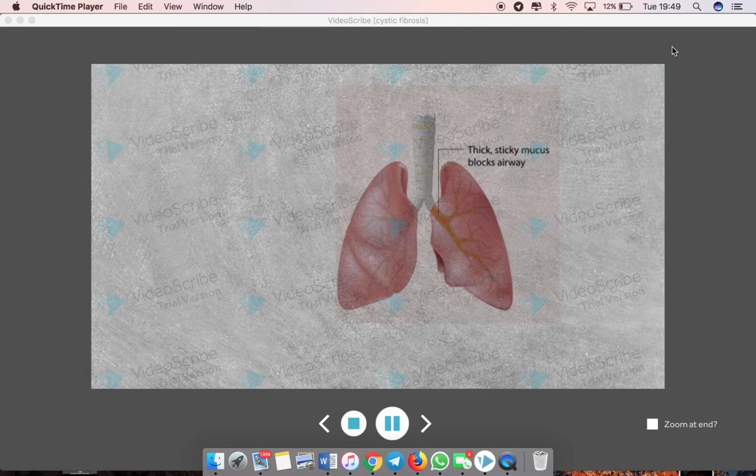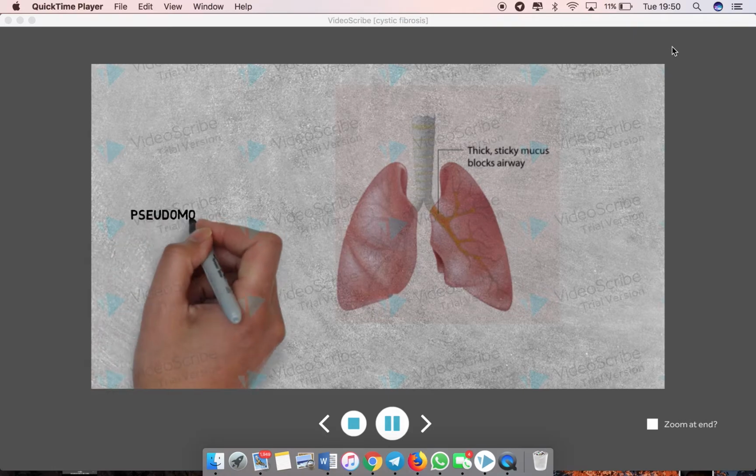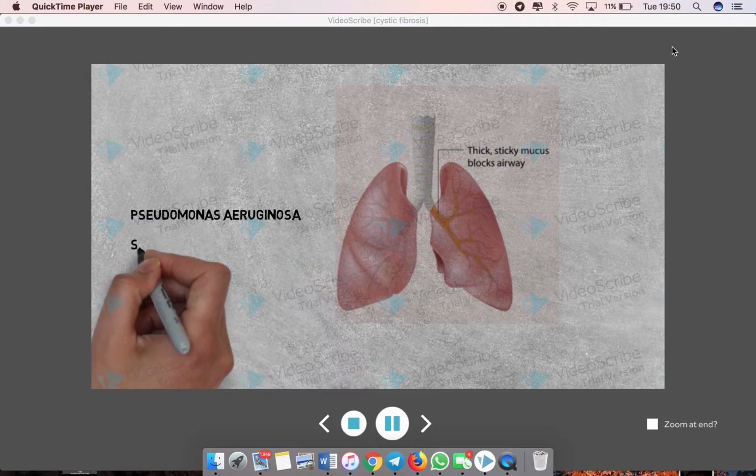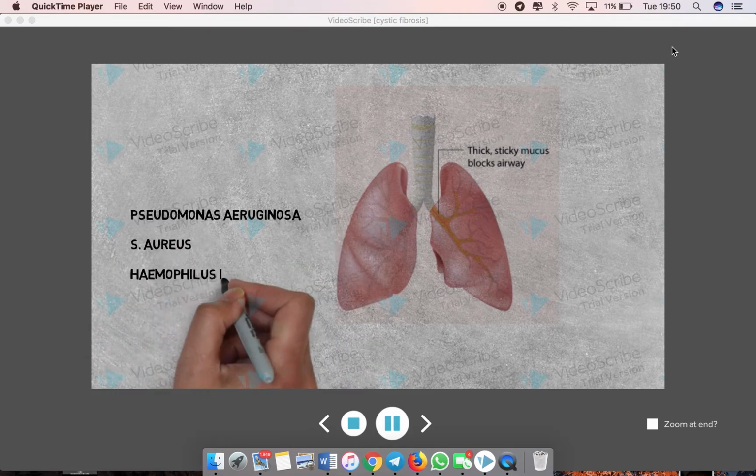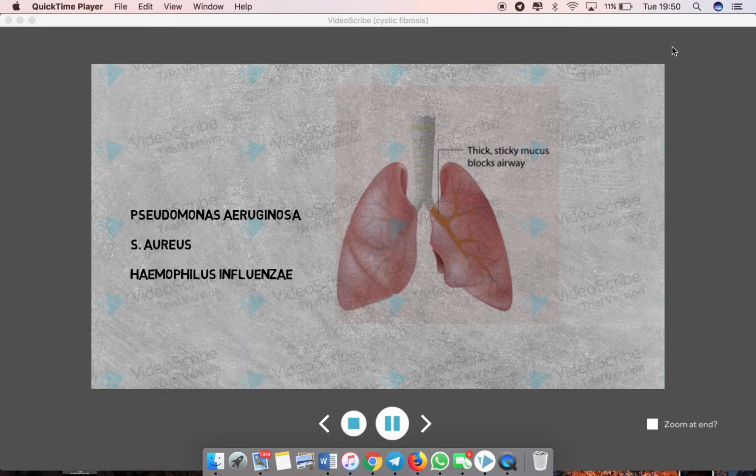Recurrent infections of the lungs lead to bronchiectasis, which is permanent enlargement of the airways. Early signs are a productive cough, and also reduction in ability to exercise. Commonest organisms affecting CF patients are Pseudomonas aeruginosa, Staphylococcus aureus, and Haemophilus influenzae. People with CF also develop bronchopulmonary aspergillosis and are also at risk of being infected by Mycobacterium avium.